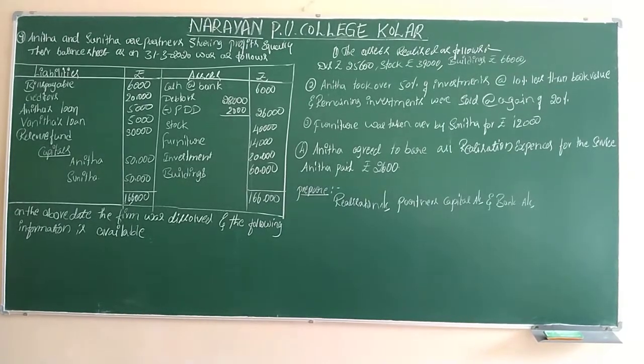Let's come to the asset side. Cash, bank, cash at bank, debtors, PBD, stock, furniture, investment, buildings are there. Let's come to the further information.